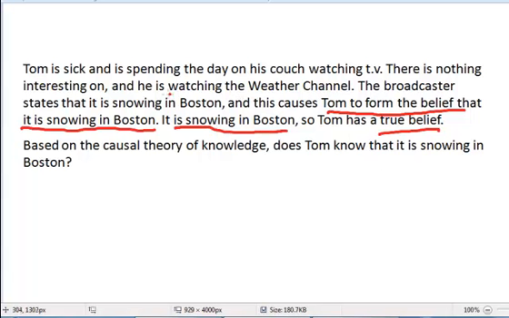So Tom acquired his belief by watching the Weather Channel. The Weather Channel is a reliable way of getting information about the weather. It might not be a reliable way of getting information about other things, but it is a reliable way of acquiring true beliefs about the weather in different parts of the country. So we would say that yes, Tom's belief was caused by a reliable method, watching the Weather Channel. And so the third condition is satisfied, and consequently, it would be fair to say that Tom does know that it's snowing in Boston.